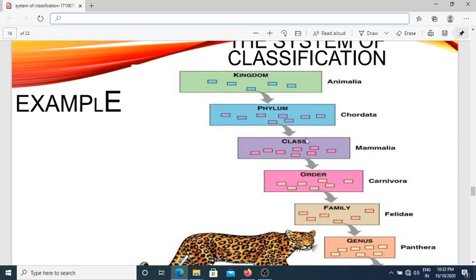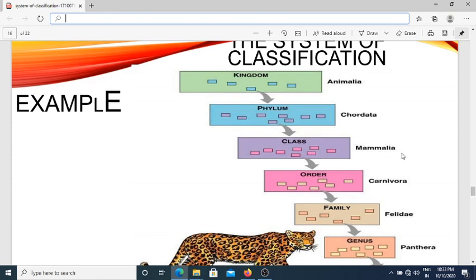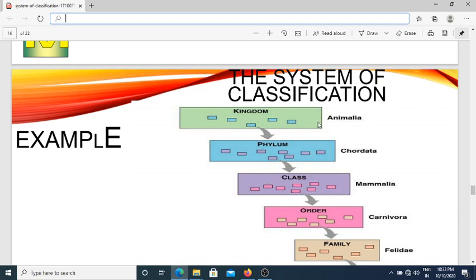In this way you have to classify the organisms. Panthera pardus, this is the example. Species is pardus, genus is Panthera, family is Felidae, order Carnivora, class Mammalia, phylum Chordata, and kingdom Animalia. Kingdom Animalia, this is the topmost level in the system of classification.